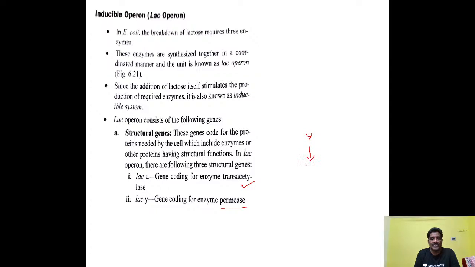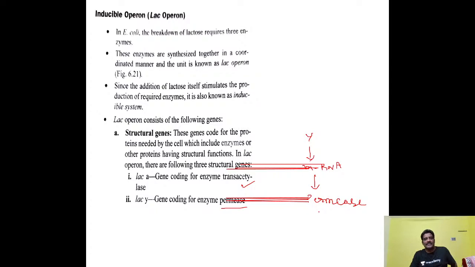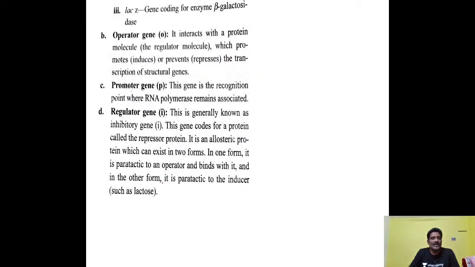The Y gene is important in synthesis of mRNA, and finally the permease is formed. Permease is an enzyme. So the Y gene synthesizes mRNA, and the mRNA forms this enzyme called permease. The Lac A gene function was not known. And here is the operator gene.